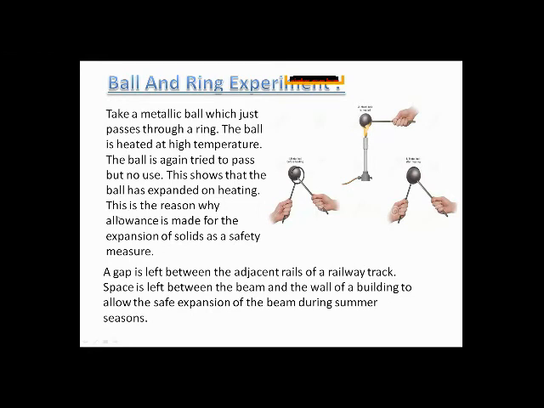Now, that's why we can say this is the reason why allowance is made for the expansion of solids as a safety measure. We are just going to apply this to any object which is not going to pass out the heat energy. A gap is left between the adjacent rails of a railway track. Why? Because space is left between the beam and the wall of the building to allow the safe expansion of the beam during the summer season.